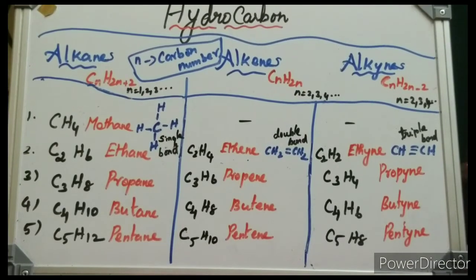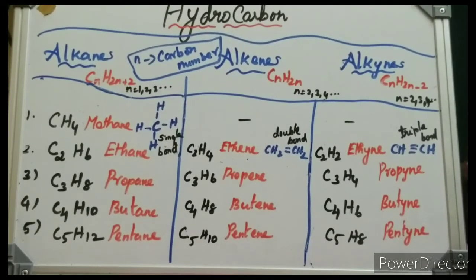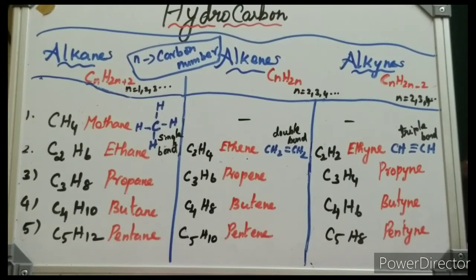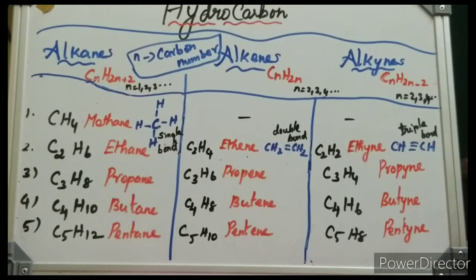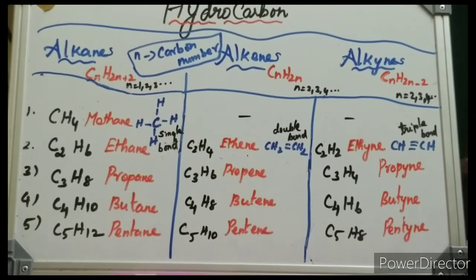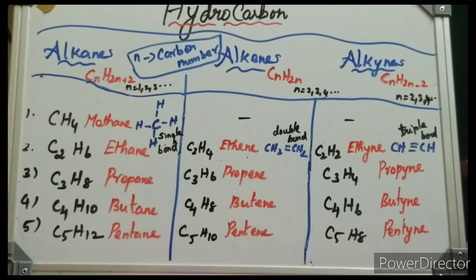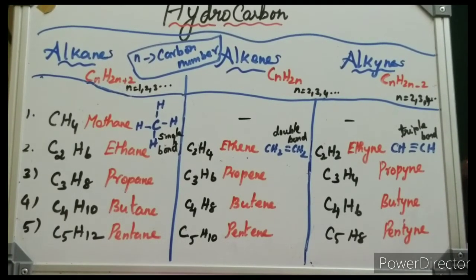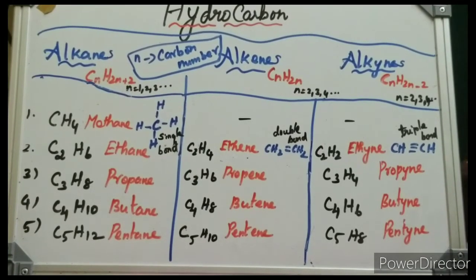This is the basic. So what is hydrocarbon? Here we are going to learn about the classification of hydrocarbon. In general, organic carbon compounds are called hydrocarbons because in any organic carbon compound the main constituents are carbon and hydrogen. So in this video I am going to explain the hydrocarbon. Based on the number of carbon atoms and hydrogen atoms, hydrocarbons may be classified into three. The three classifications are very important: alkanes, alkenes and alkynes.